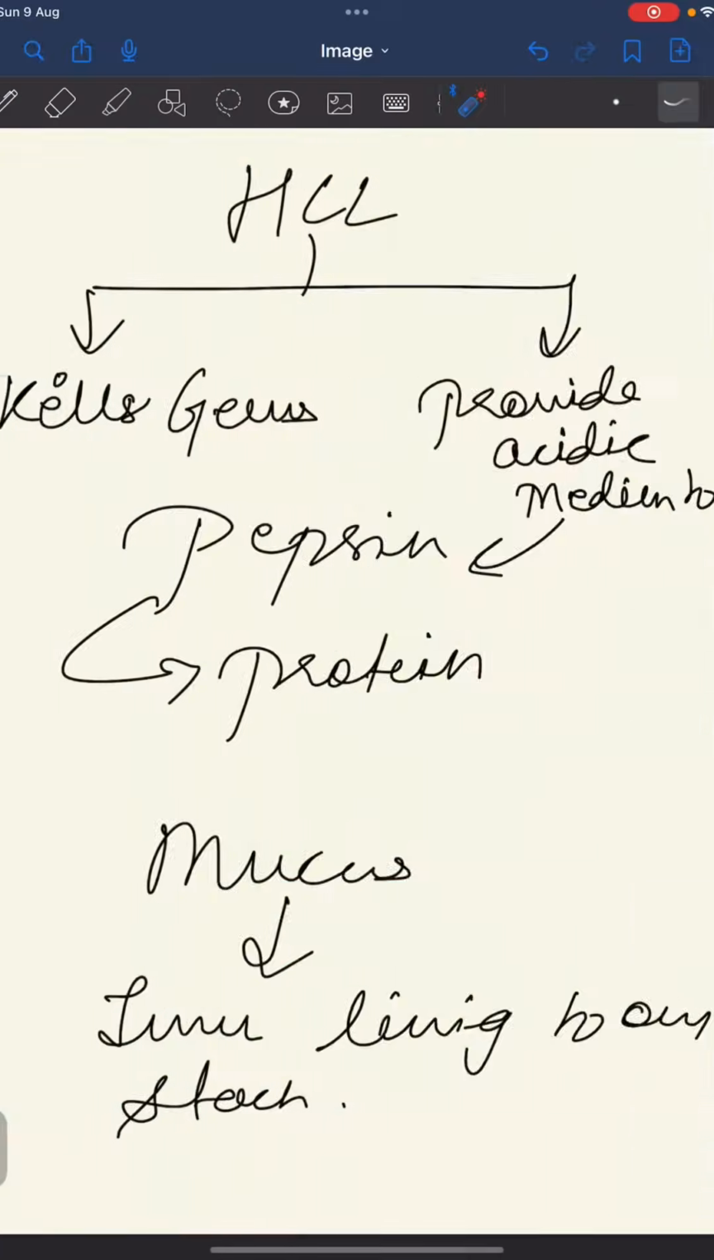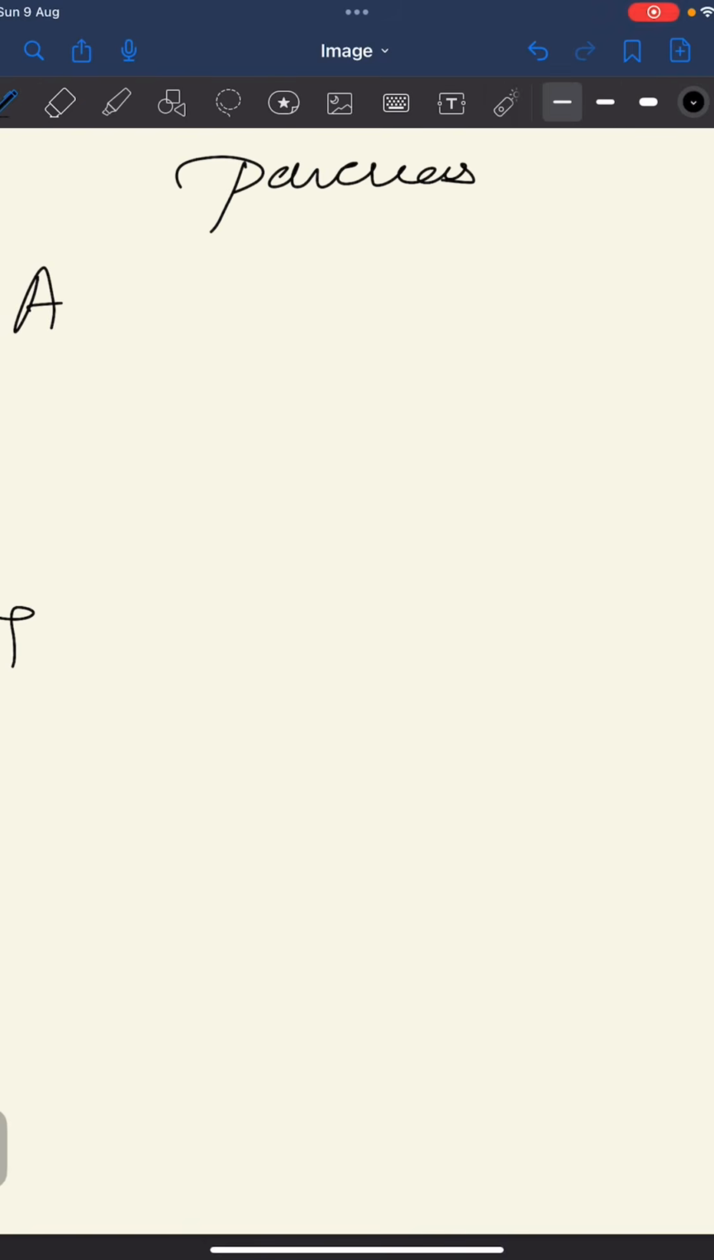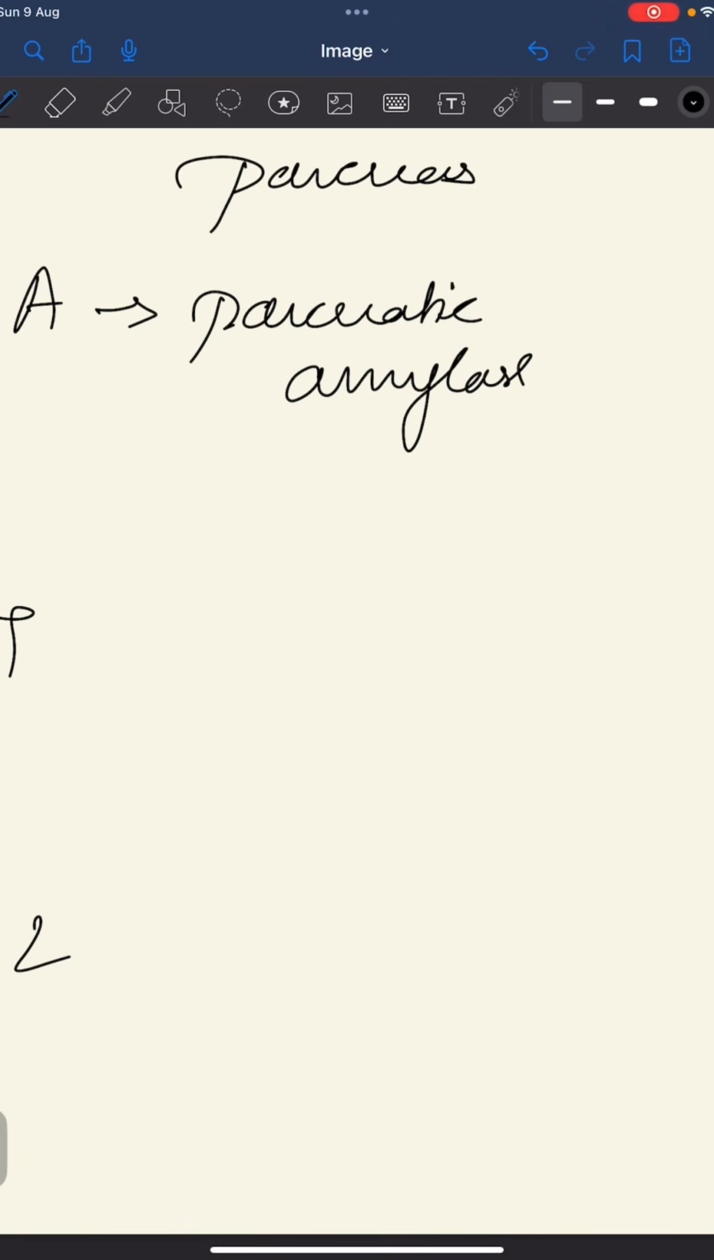Okay, so let's learn the pancreas first. What does the pancreas do? For that you have to learn a few mnemonics. Mnemonics are important to remember the process while writing the paper. So for the pancreas, we have A, T and L. ATL. Okay, ATL is amylase, pancreatic amylase. You can write down here, pancreatic amylase. Then T for trypsin and L for lipase.